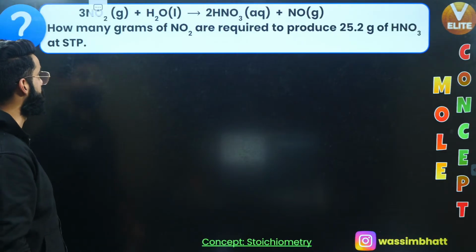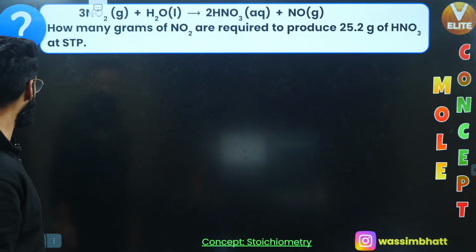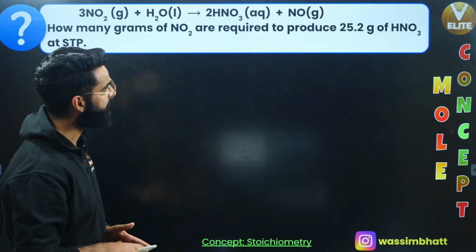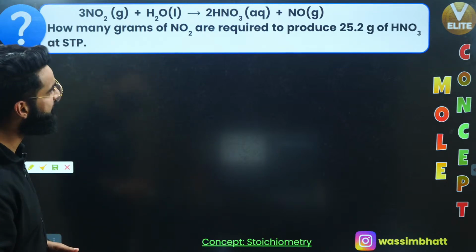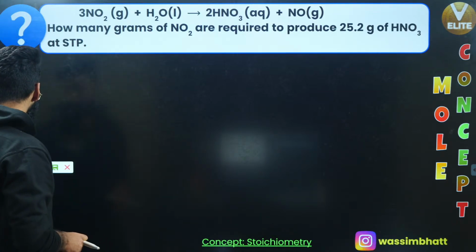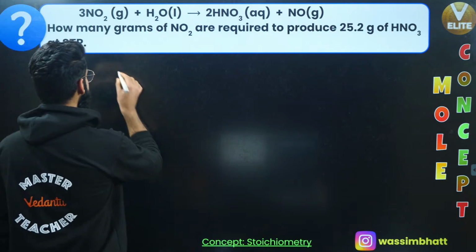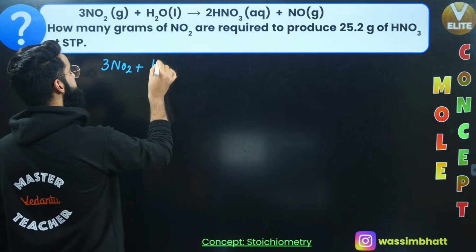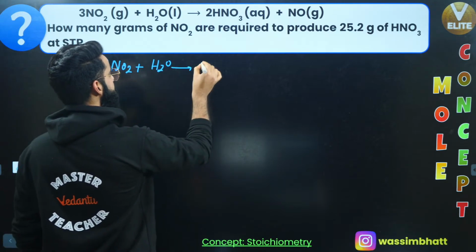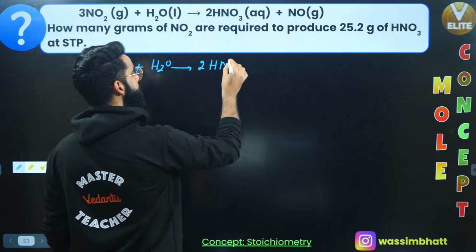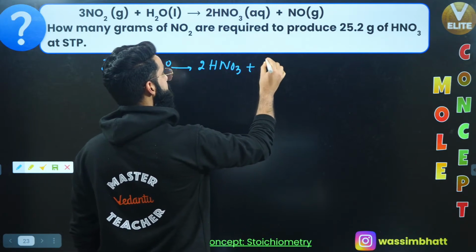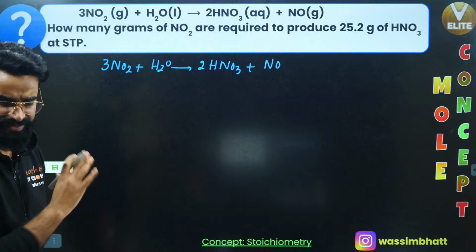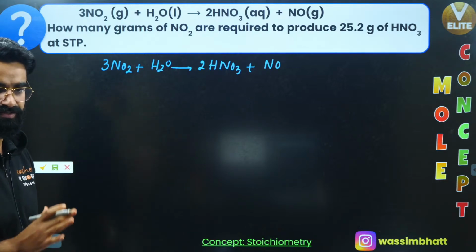Perfecto. Let's move on to one more. The question is again a simpler one. How many grams of NO2 are required to produce 25.2 grams of HNO3 at STP? You're given a reaction: 3 times NO2 plus H2O gives 2 times HNO3, and with this HNO3 you get NO gas as well. It's given in the equation that the reaction is balanced.